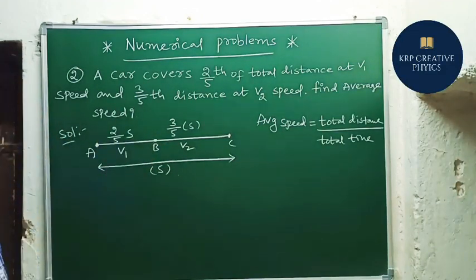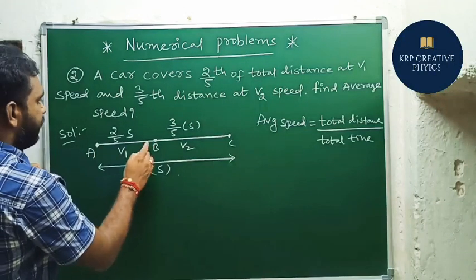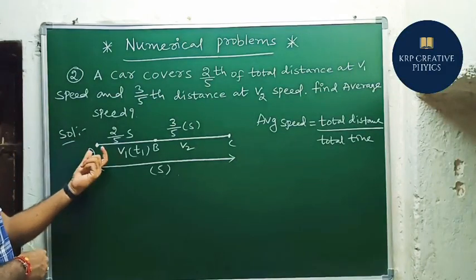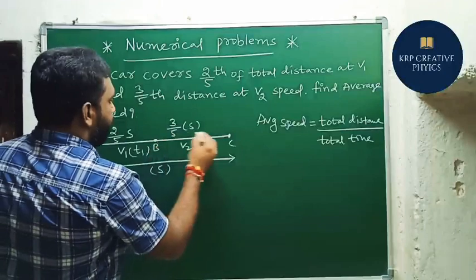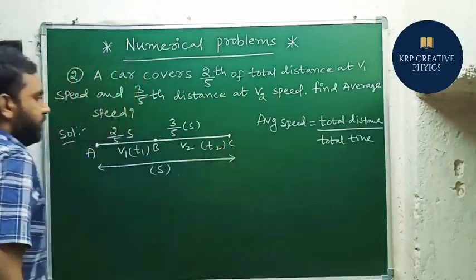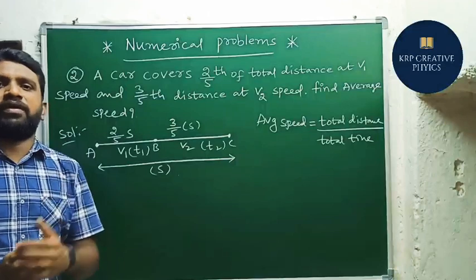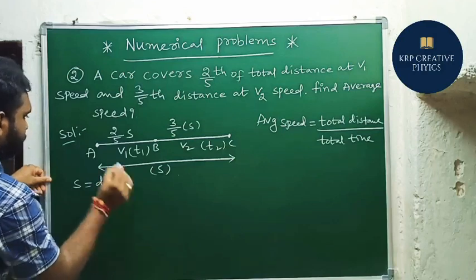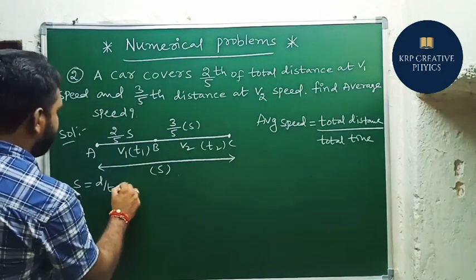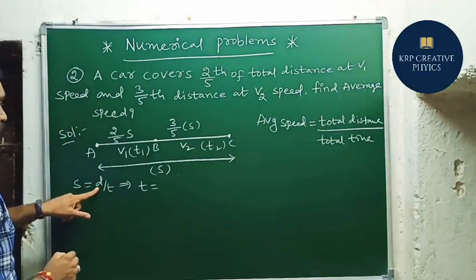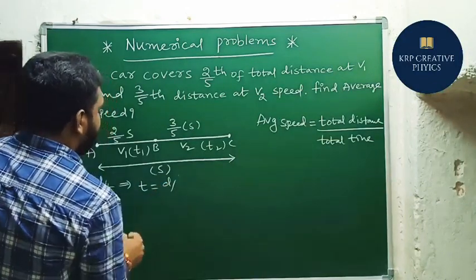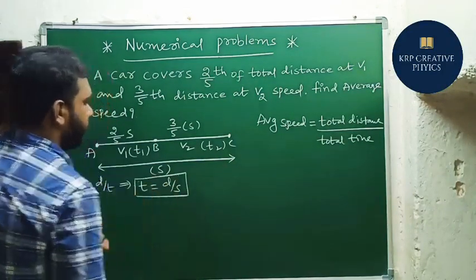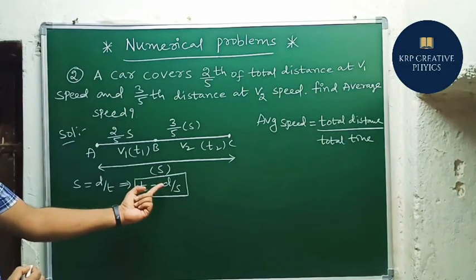So how can we calculate the total time here? From A to B, time is considered as t1. To travel A to B, it takes t1 time. To travel from B to C, it takes t2 time. So I am going to use the fundamental formula here. Everyone knows that speed equals distance by time. Then time equals distance by speed. So I am going to use this formula.